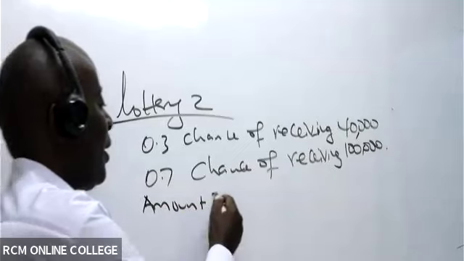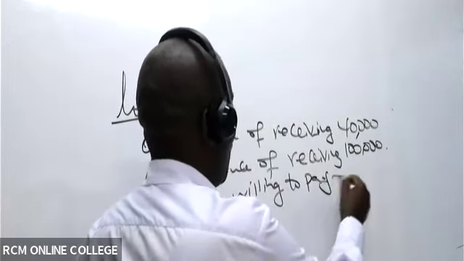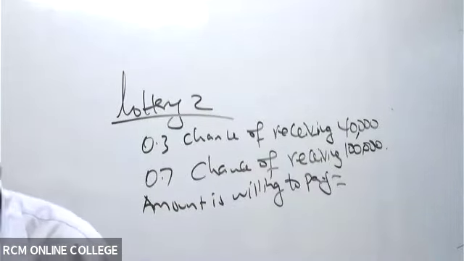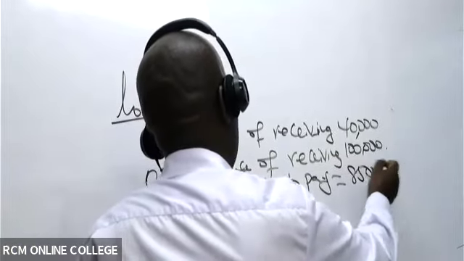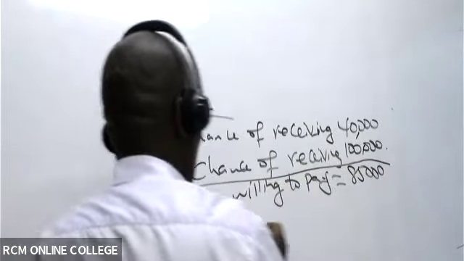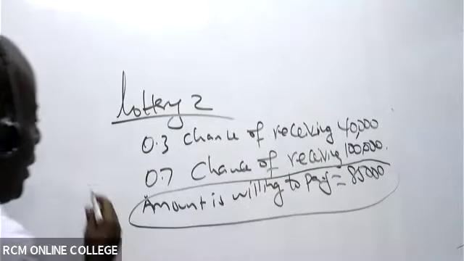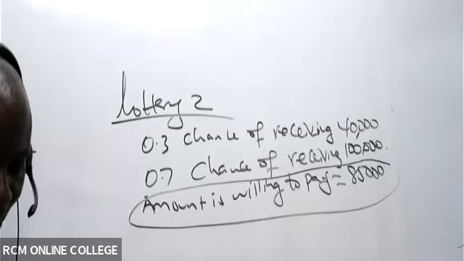This guy is willing to pay how much here? He's willing to pay 85,000. Never start with this amount he's willing to pay. No, no, no. You come and make your schedule here. In your schedule, give us the monetary values.